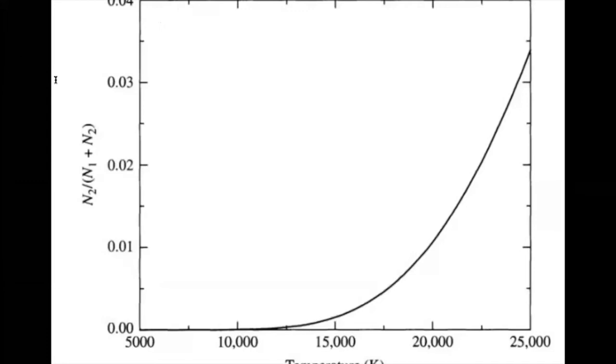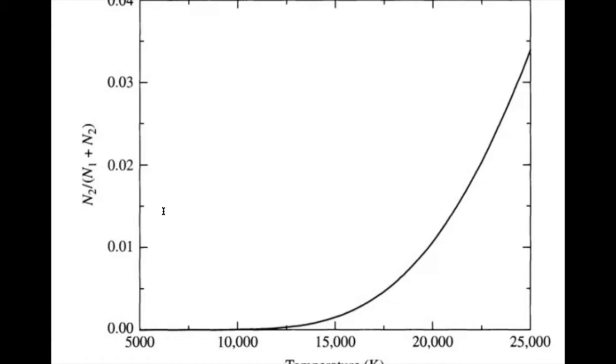The crossover N2 equal to N1, meaning the same number of atoms at the second level as in the first level, occurs at about 100,000 Kelvin, as expected from the argument of the exponential. The conclusion then is that very high temperatures are necessary for a significant number of atoms to be in the first excited state. At 10 to the 4 Kelvin, which is about here, less than 1,000th of the atoms are at the n equal 2 level.